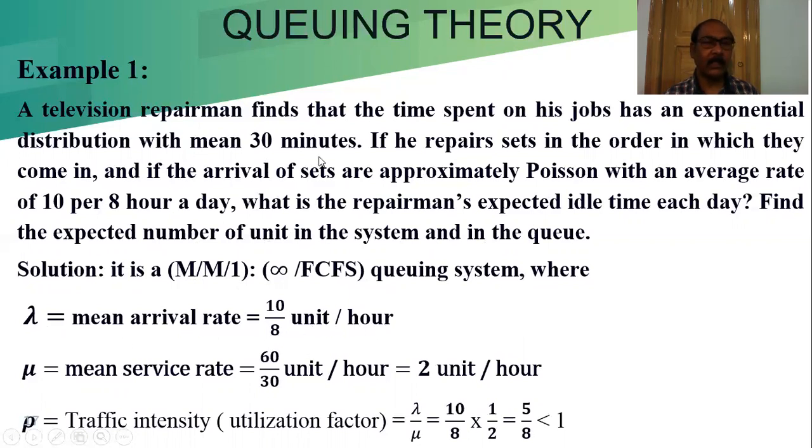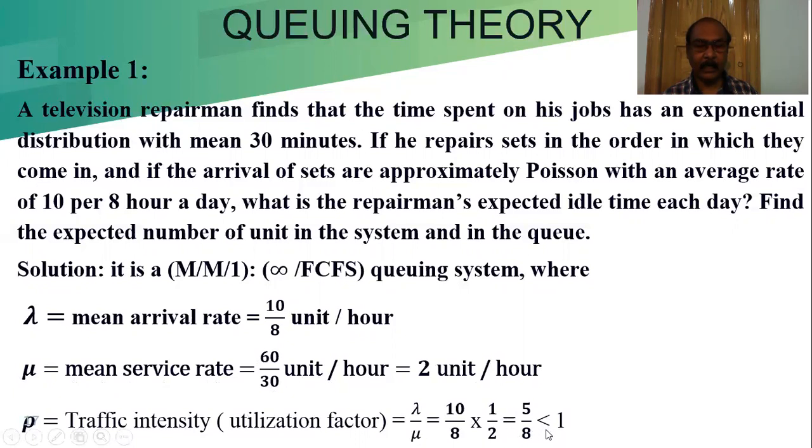Mean service: 30 minutes required for servicing one set. So in 1 hour, 60 divided by 30, that is 2 units per hour. So this is the mean service rate. Traffic intensity or utilization factor, or we can say the busy period, is equal to lambda by mu, equal to 10 by 8 into half, equal to 5 by 8. It is less than 1.